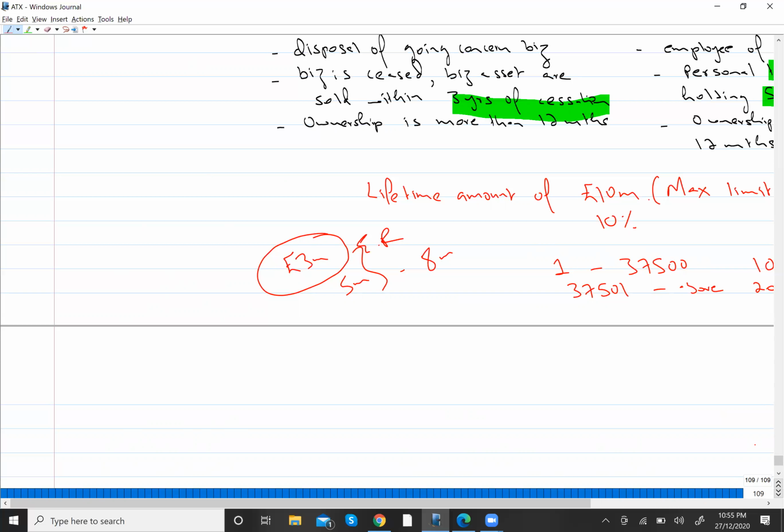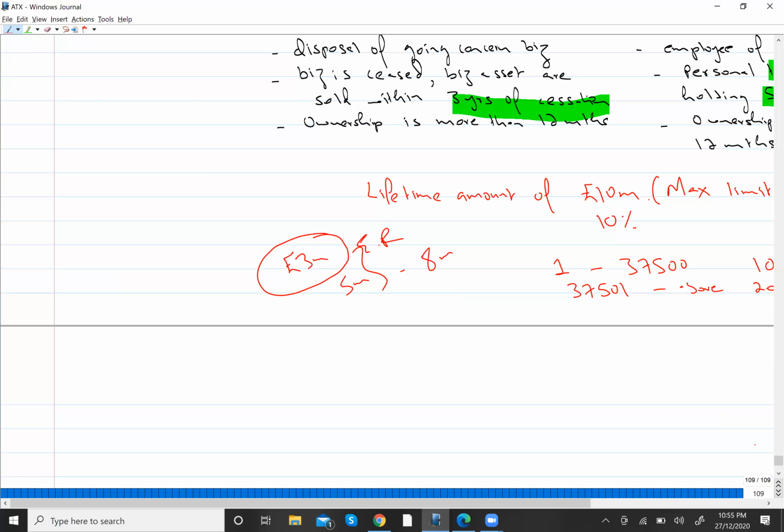If we fulfill all the other conditions, like the holding should be 5% or more, and the ownership condition, obviously, should be 12 months, then the gain on sale of those shares will be eligible for ER relief.